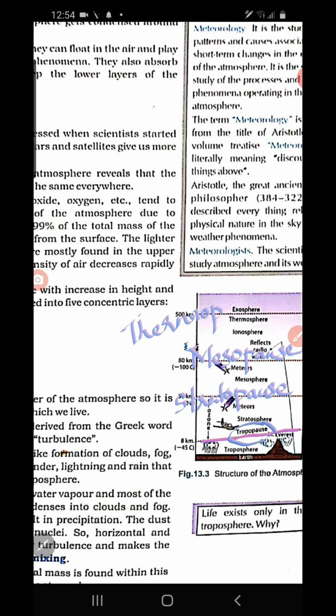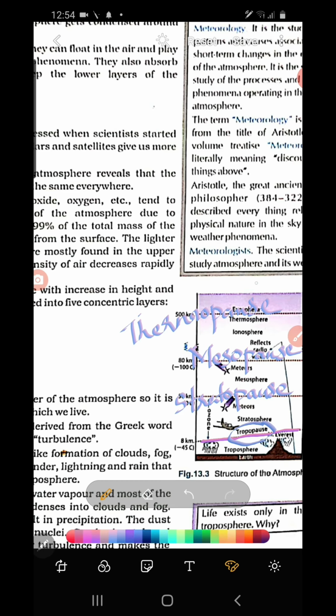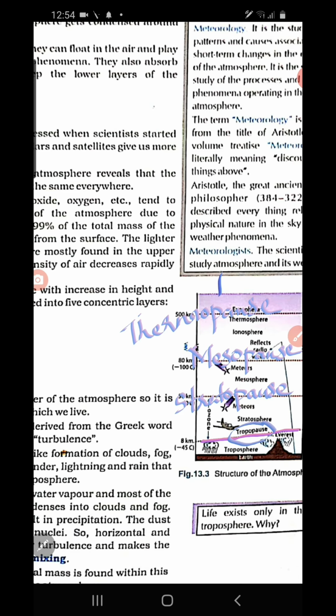The exosphere has no end. This is the outer layer of the atmosphere. Exosphere is the outermost layer and it has no end and no limit.